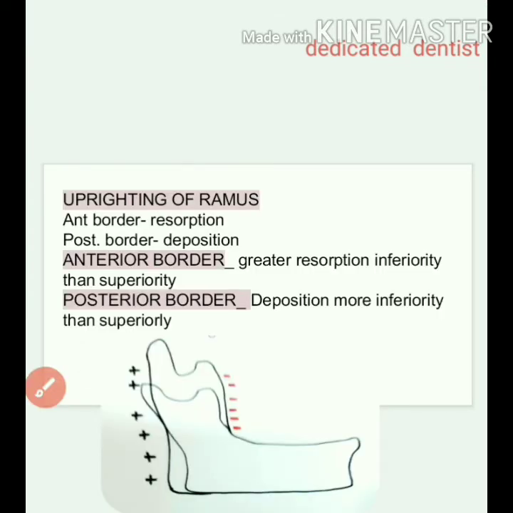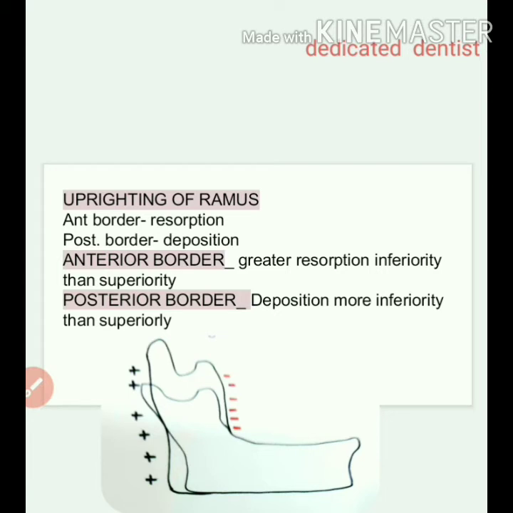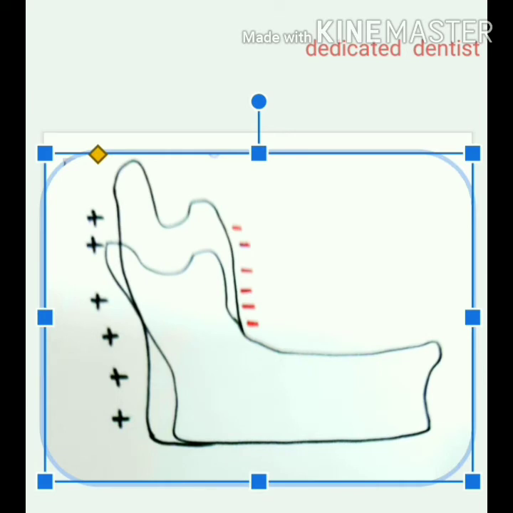Now uprighting of the ramus. Again, this is very important. Like we already talked about before, anterior border resorption takes place and on the posterior border deposition takes place. Vertically the ramus grows. The ramus angle also decreases, without change in breadth. I'll just revise again. You can see how the resorption is taking place on this anterior border, and deposition is occurring on the posterior border. This is how it grows vertically.